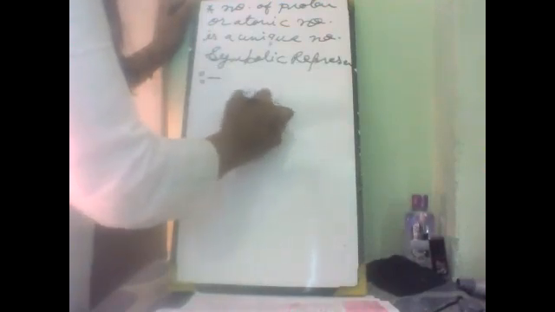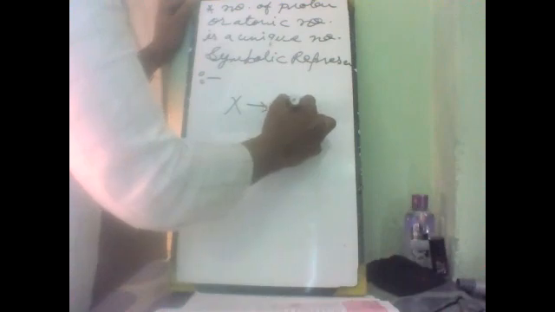How can we represent atoms, elements? Symbolic representation. See, this X represents the symbol of an element.